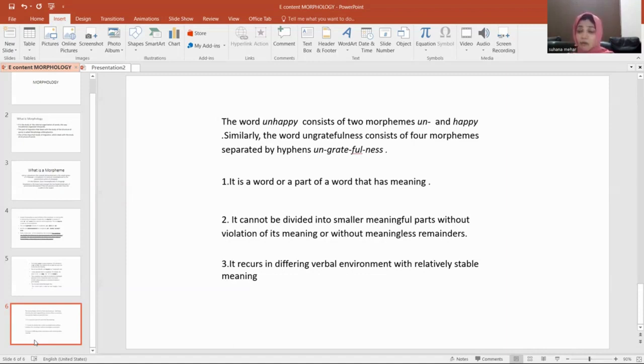So hope it is clear what is a morpheme and what is morphology. Morphology is one of the important levels of linguistics which deals with the internal organization of words. It deals with morphemes.